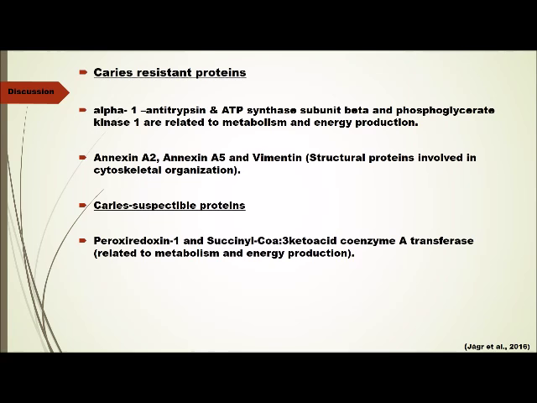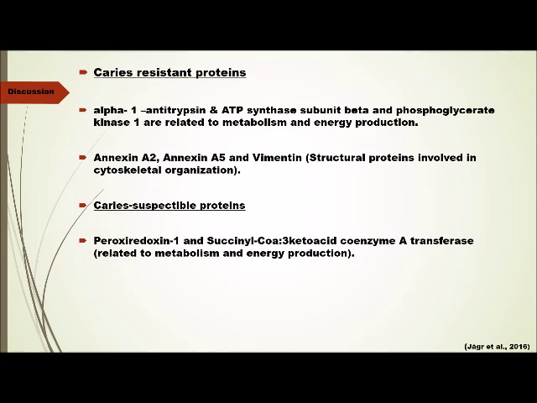Apart from that, annexin A2, annexin A5, and vimentin are structural proteins involved in cytoskeletal organization. Annexins are soluble proteins that belong to a family of calcium-dependent phospholipid membrane-binding proteins and are involved in various cellular activities such as cell division and calcium signaling. Vimentin belongs to a large family of intermediate filament proteins that play important structural and functional roles in the formation and regulation of the cytoskeleton.